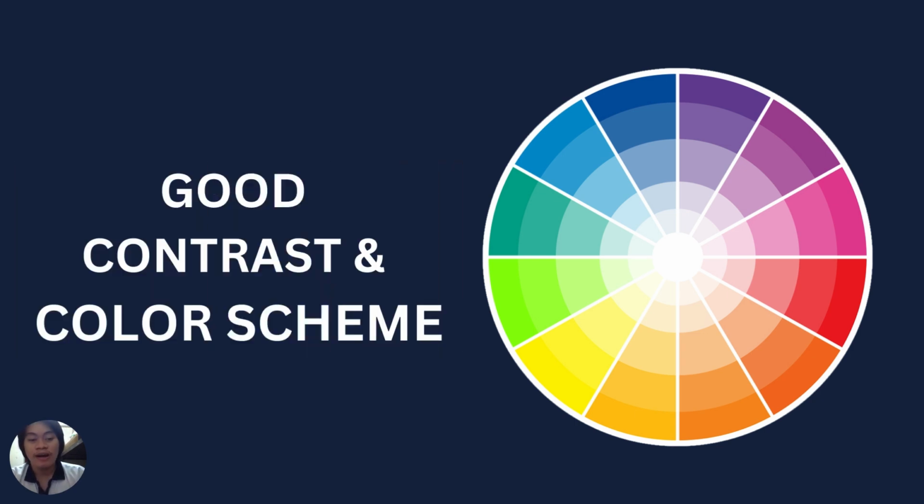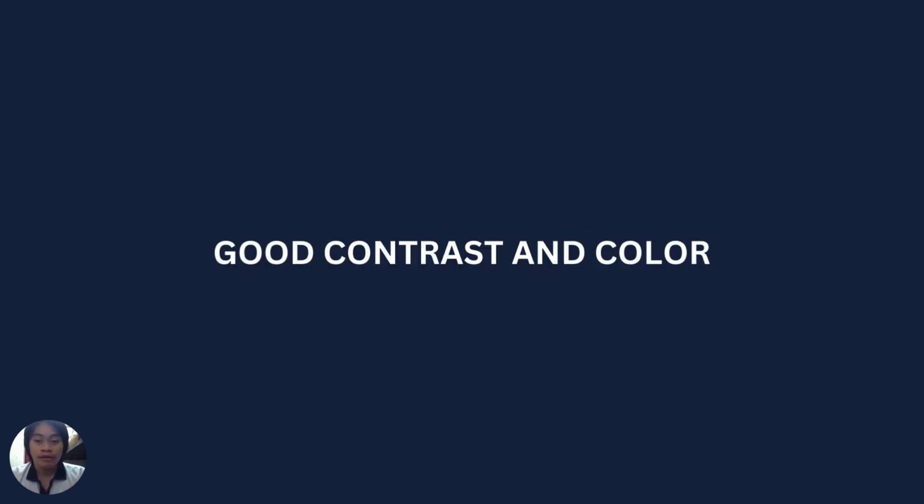So, the next technique is to have a good contrast and color scheme. Not only it makes the application appealing, it enhances the readability of the content. So do the individuals with visual impairments such as low vision or color blindness. So this is a bad contrast and poor use of colors, a dark text with a dark background. This will be hard to read especially with the individual with visual impairments. While this is a good contrast and good use of colors, a light text with a dark background. This will make the content easy to read and good to the eyes.